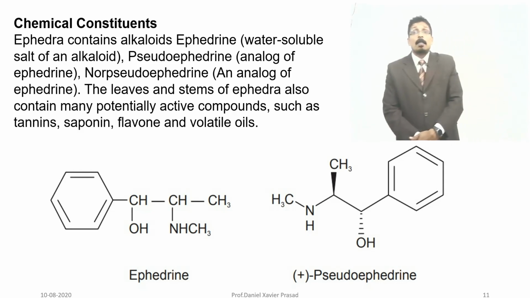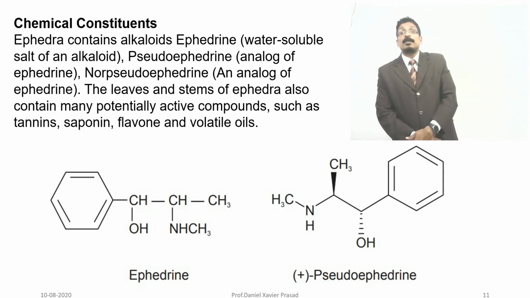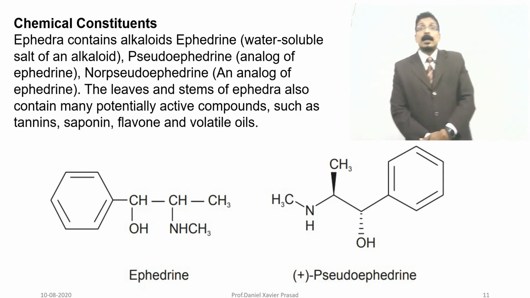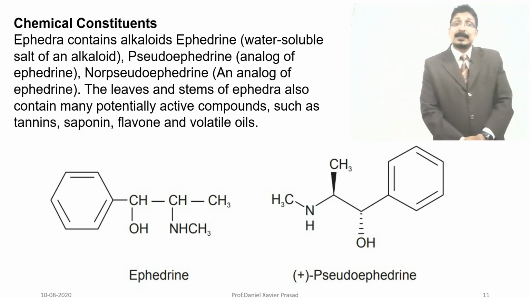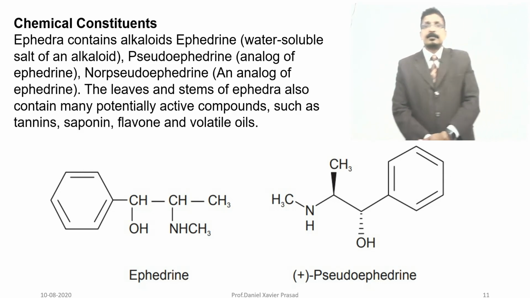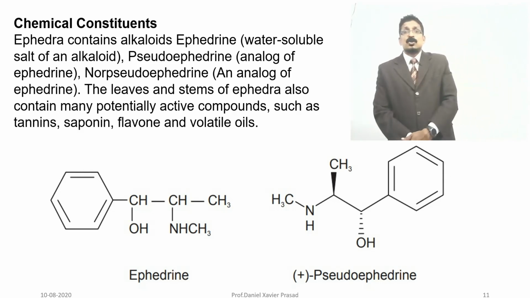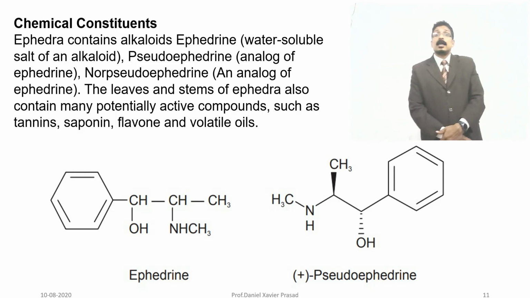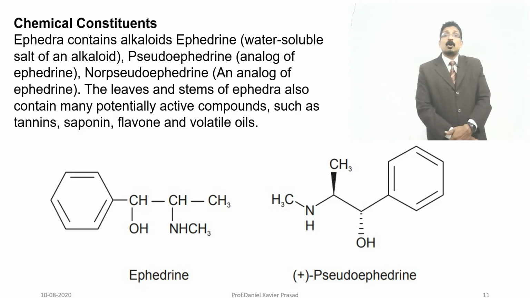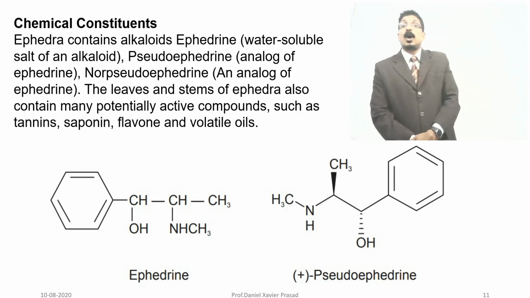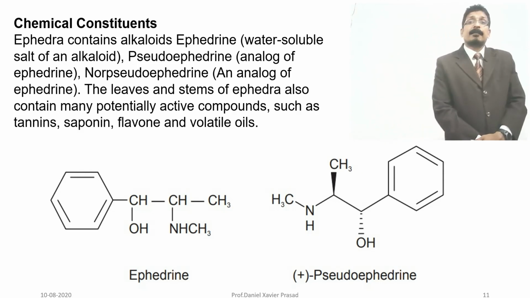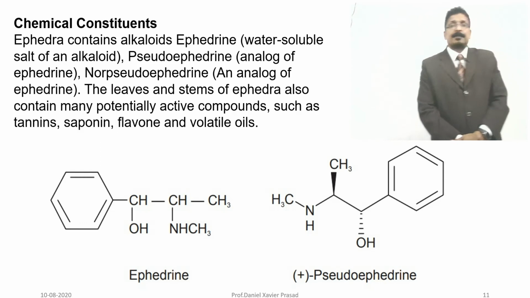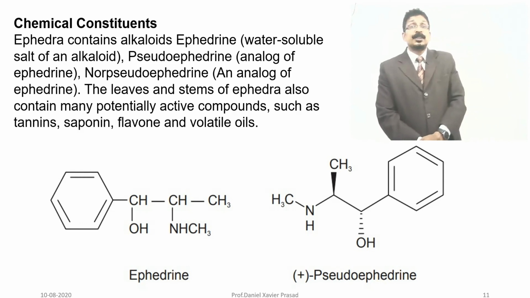They have a different substituent on the chiral carbon atom. So when OH is below the plane, it is pseudoephedrine, and when OH is above the plane, ephedrine. That's what is shown in this picture very clearly.